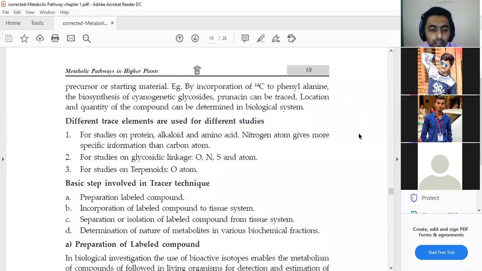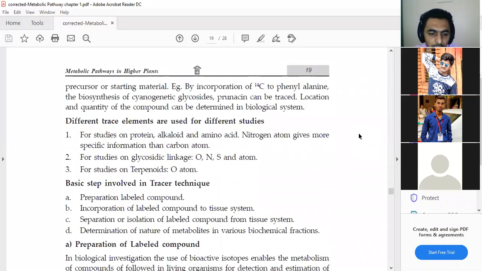After that, separation or isolation of the labeled compound from the tissue. The name itself indicates that it is based on the merging of your compound with the tissue, so the interaction or mixing between the tissue and your compound. On the basis of the mixing, we can separate out or isolate the actual compound or actual chemical constituent present in that drug from the tissue.